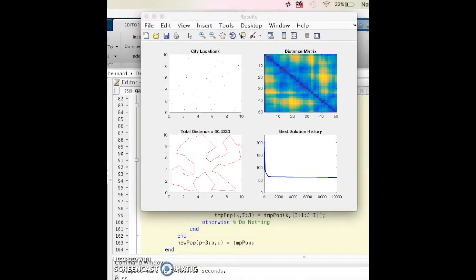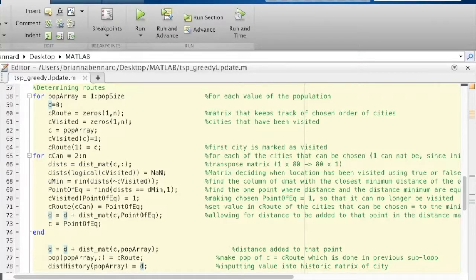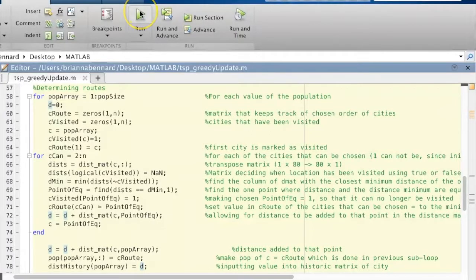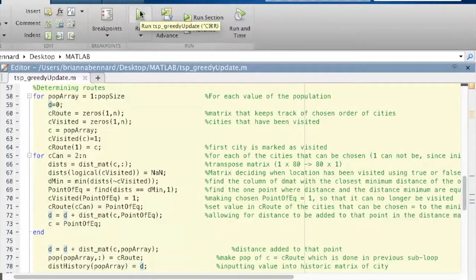The greedy algorithm uses two for loops to communicate that the algorithm should choose the closest point that has not yet been visited. This is done by creating two zero matrices, one to keep track of the cities that have previously been visited and the other to keep track of the order of the cities that have been chosen. The minimum distance from the cities that have not been chosen is then found, and that point is set equal to 1 in the visited matrix. The loop is continued until each point in the visited matrix is set equal to 1.